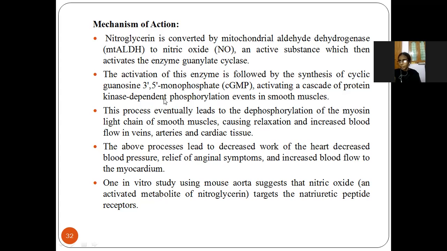The cGMP will activate the kinase dependent phosphorylation in the smooth muscle. So it will lead to the relaxation of the blood vessels and increase the blood flow in the heart. So the main function of the drug is to reduce the blood pressure in the heart and increase the blood flow.